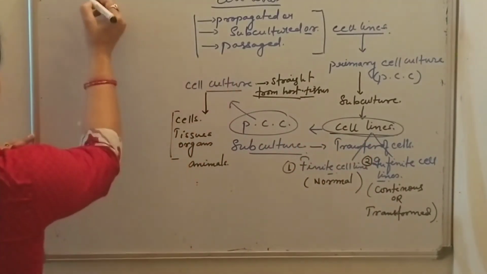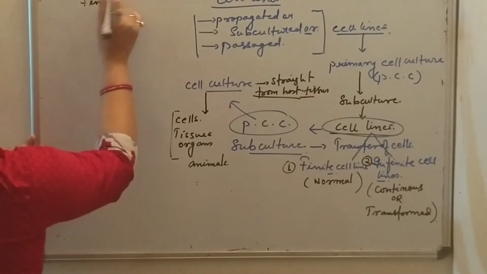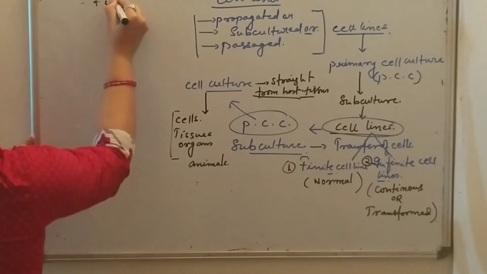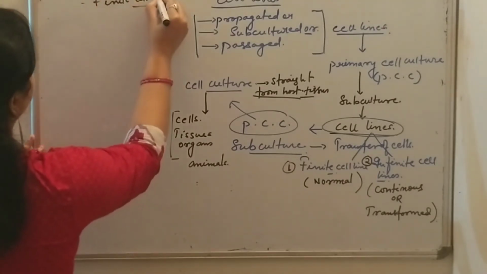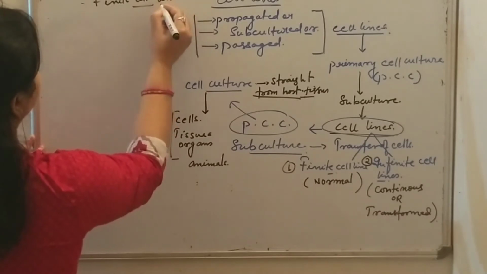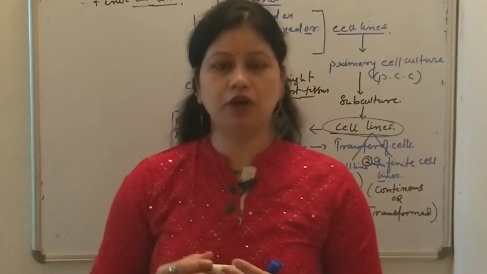First of all, let's start with the finite cell line. By the name it's clear that finite cell lines have a limited number of subculturing or passaging.